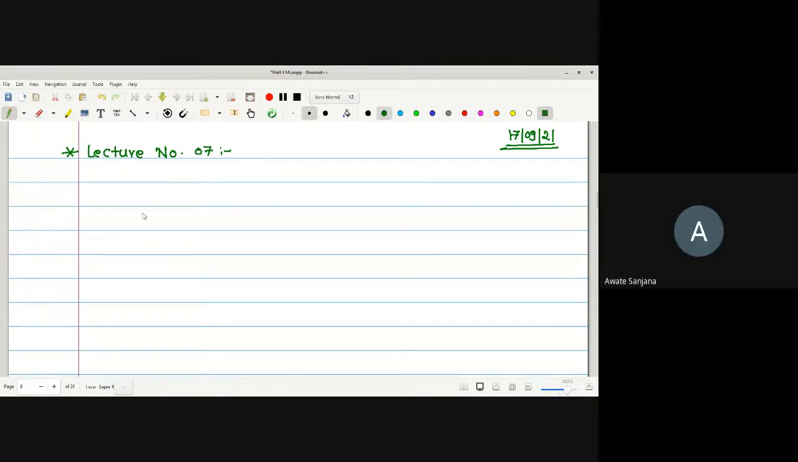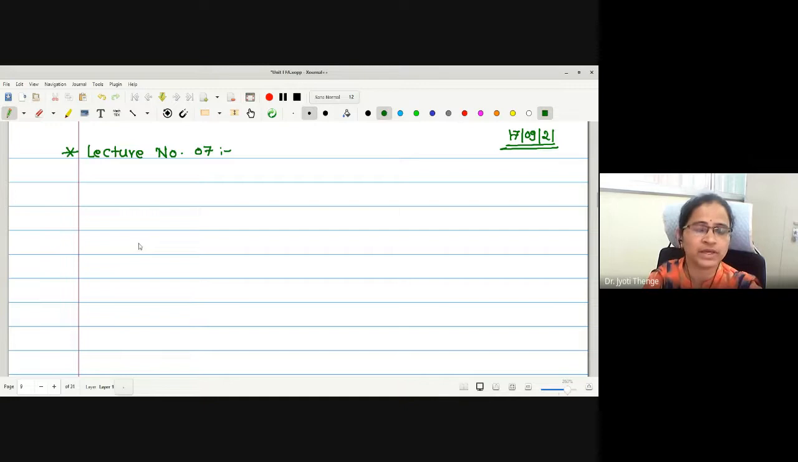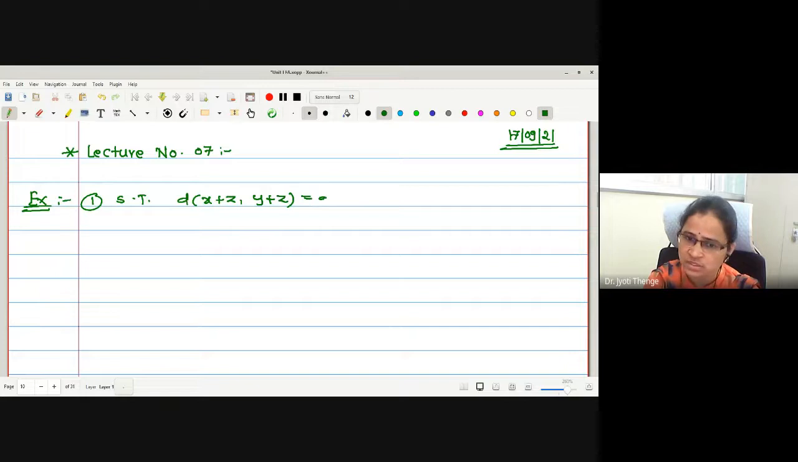Yes, ma'am. Okay. Now the next property is to check the nature of the norm function, whether it is uniformly continuous or not. Before that, we will take two simple examples to understand the metric-norm relation between the two spaces. The first example asks us to show that the distance between x plus z and y plus z is the distance between x and y, in any metric space, for all x, y, z.